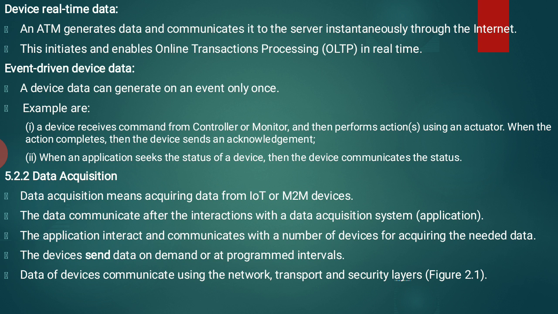Data of a device communicates using the network, transport and security layers. We identified how this data communicates through the layers. So here it is suggesting that if I want to communicate that data through the internet, the device communicates using the network layer followed by the transport and security layers.